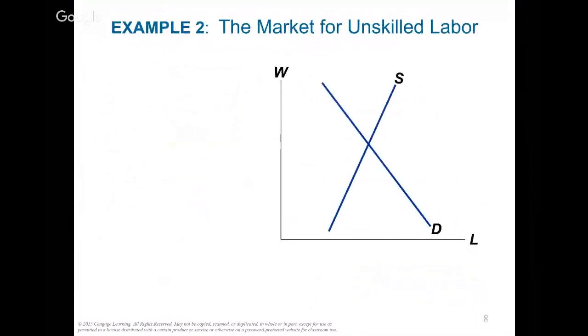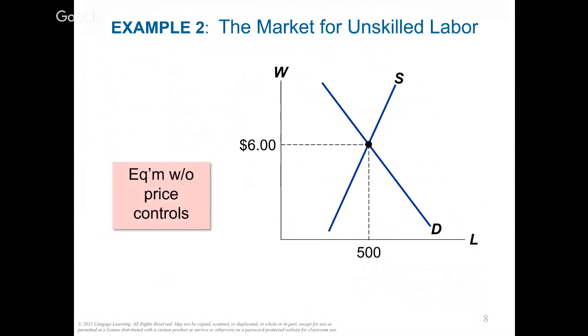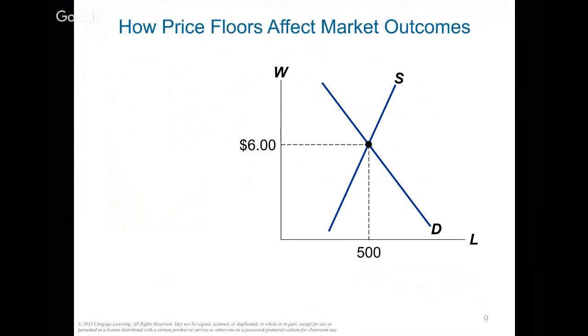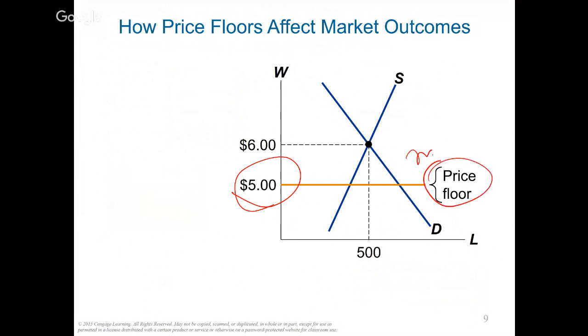Second, let's look at the minimum wage, the unskilled labor market. Let's say currently the equilibrium price is $6 per hour, and then the government says the new minimum wage will be set at $5 per hour. Will this have any change? Well, because this is a price floor, the legal minimum price, if your current price of $6 is already above the minimum, you don't have to change.